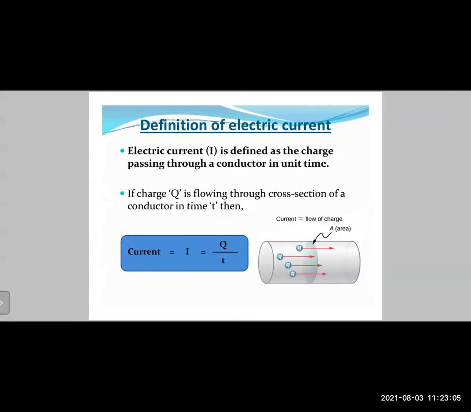Then we also saw the definition of electric current, right? Electric current I is defined as the charge passing through a conductor in unit time. So the formula for current will be I equals Q upon T.